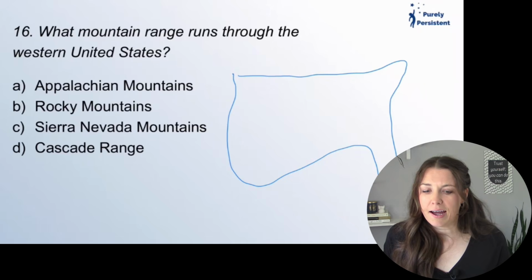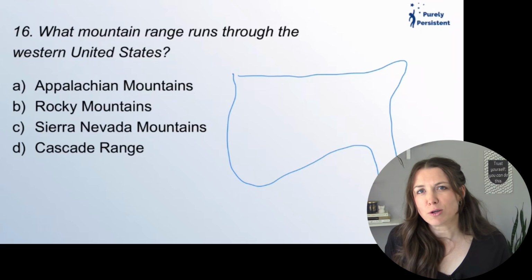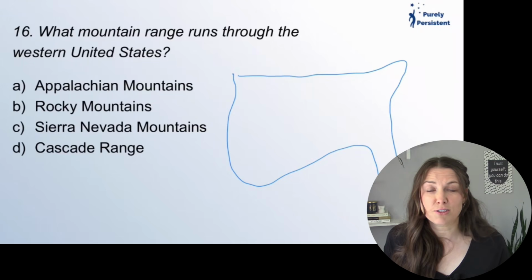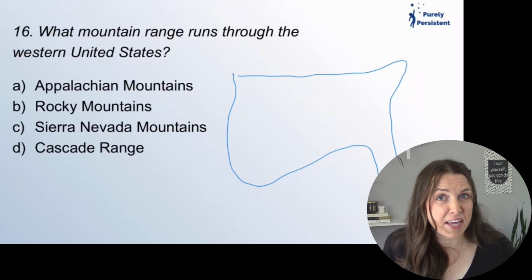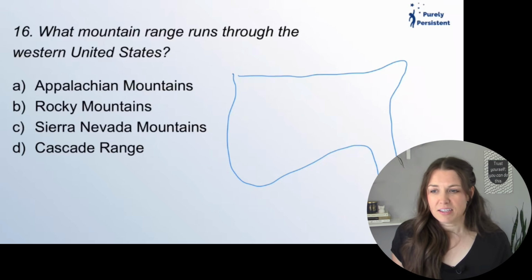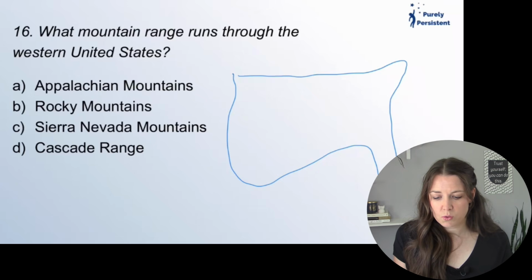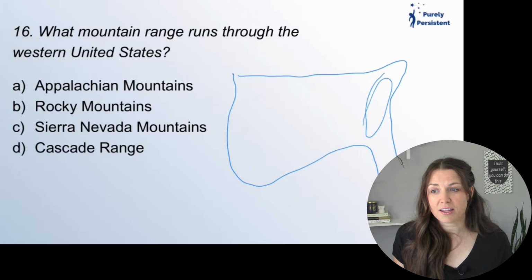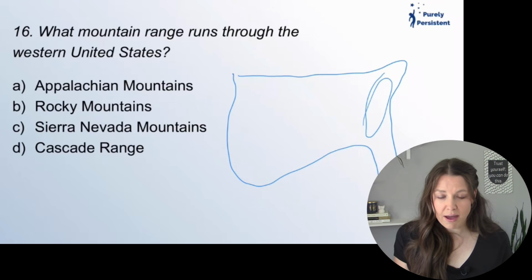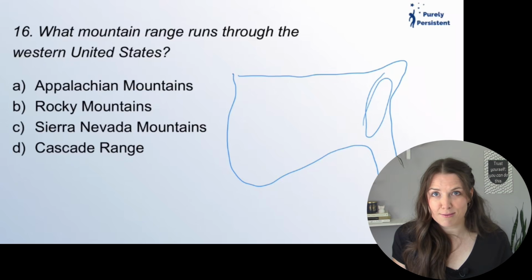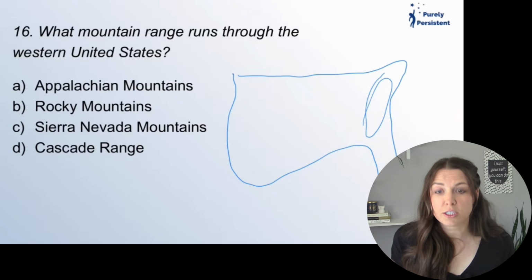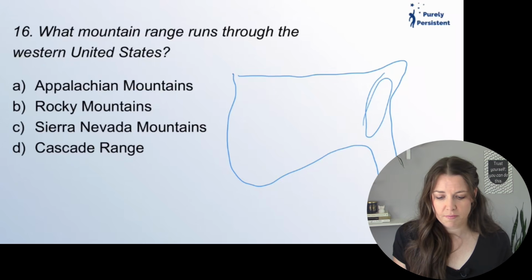Which mountain range runs through the western United States? Okay, I chose this question because it's a very vague answer. So let's look at, here we have the Appalachian Mountains, which are right in this area on the eastern part of the United States. The Rocky Mountains are the largest mountains, right? If it would have said the largest ones, then that would have been a little better. So they're running through right here.